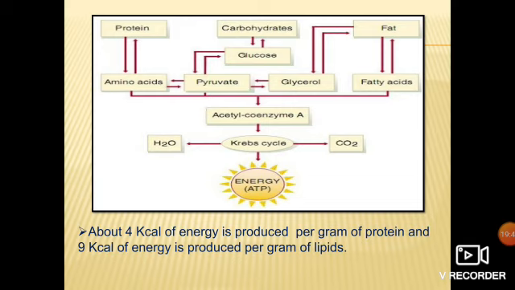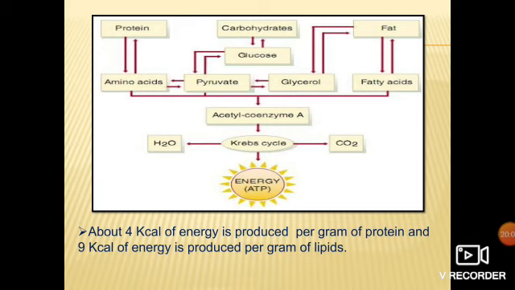But what about protein? First it will break into amino acid, then amino acid will change into glucose. What about fat? Fat will break down into fatty acid and glycerol, then that is converted into glucose, and then glucose will follow the same pathway. Got it? And the conversion of protein to carbohydrate or glucose is known as gluconeogenesis.